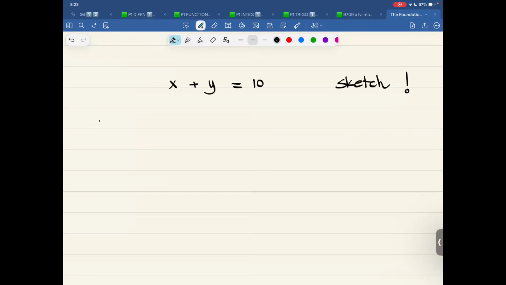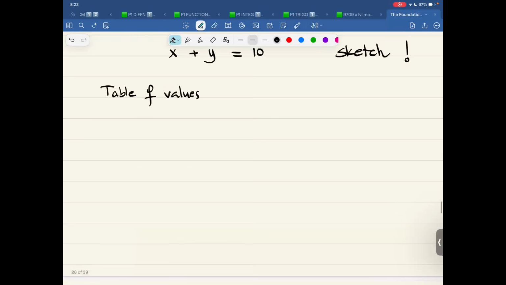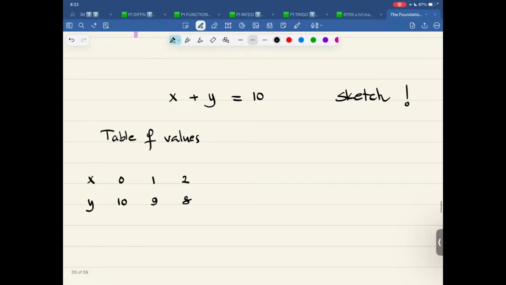So if I choose table of values, what I'll do is that I'll write x, I'll write y, I'll write 0. So y comes out to be 10. I'll write 1, y comes out to be 9. I'll write 2, y comes out to be 8. These values are adding up to 10.